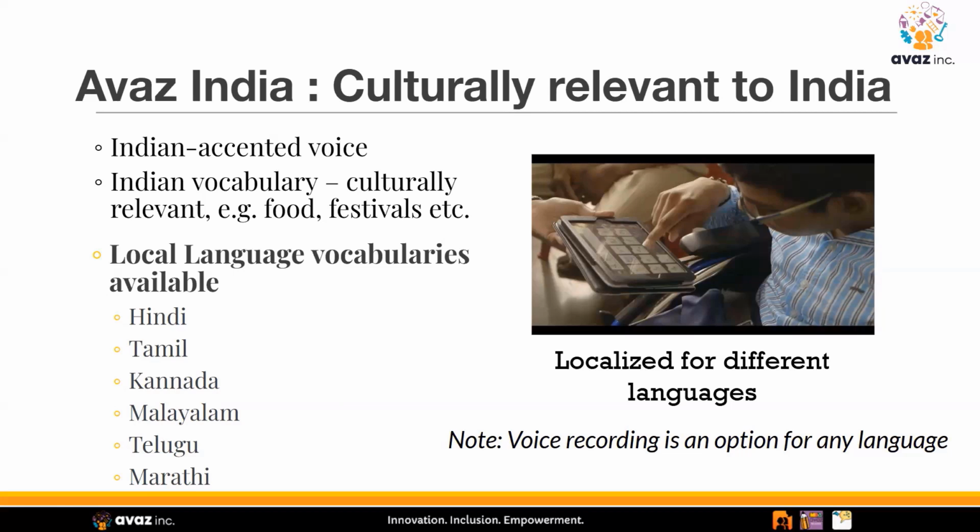So all of this information, the local language that we need, is available. We also have local language vocabularies in a few different languages. As you can see, it's available in Hindi, Tamil, Kannada, Malayalam, Telugu, and Marathi. Now, if there is a language other than these that you would like to add, you can still use the voice recording option for that.